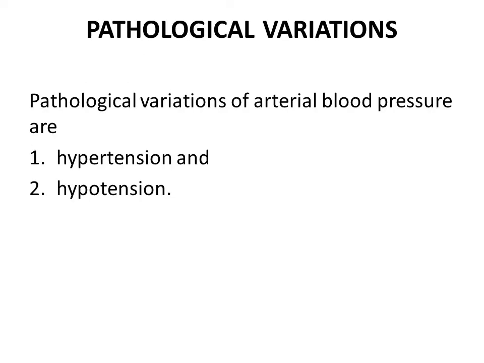Next, we will see pathological variations. Pathological variations of arterial blood pressure are hypertension and hypotension.